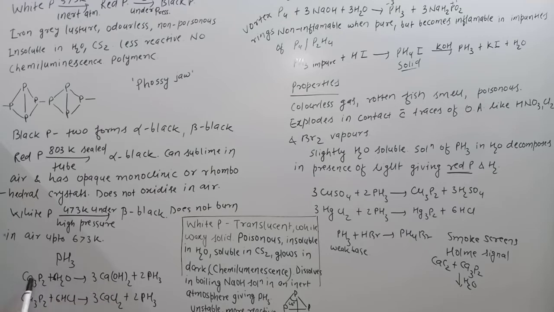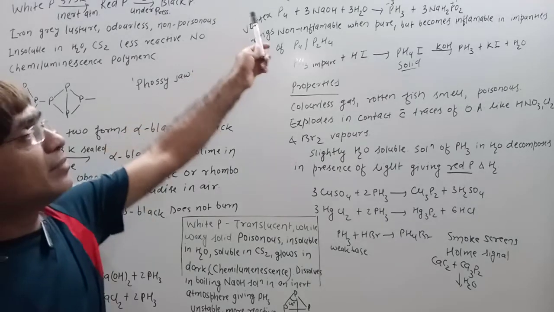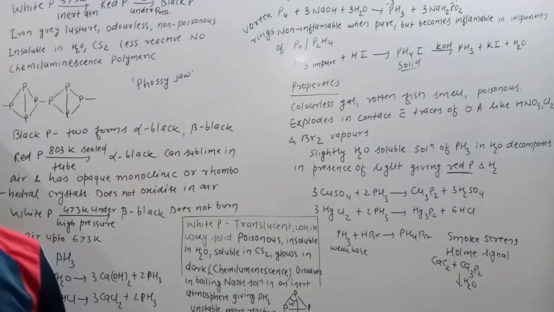So here calcium phosphide changes into calcium hydroxide and phosphine. And in the second reaction, HCl reacts with Ca3P2. So it forms CaCl2 and phosphine. Clear? So by hydrolysis of calcium phosphide, or by treating calcium phosphide with HCl, phosphine is obtained.